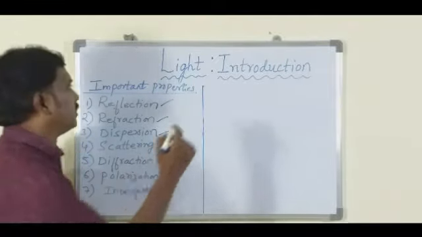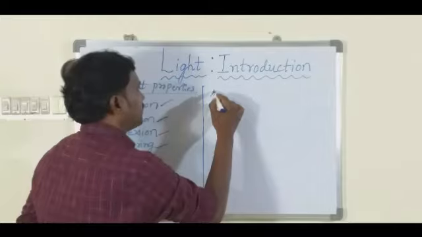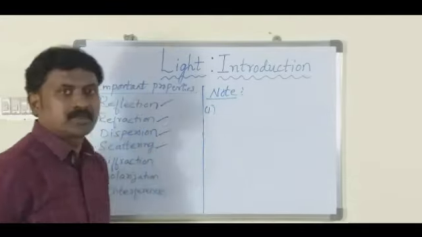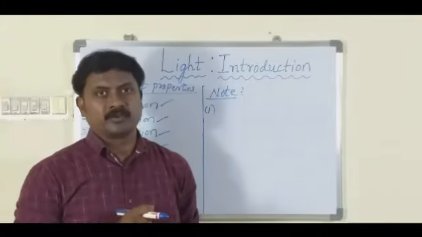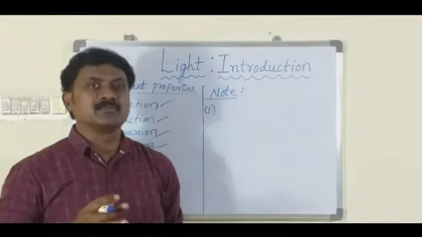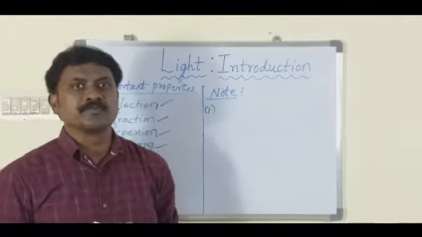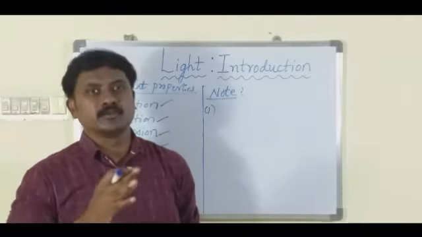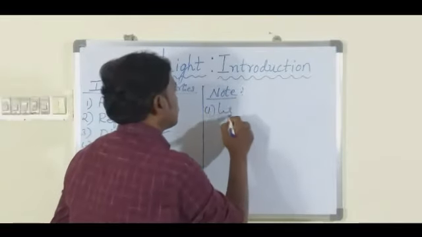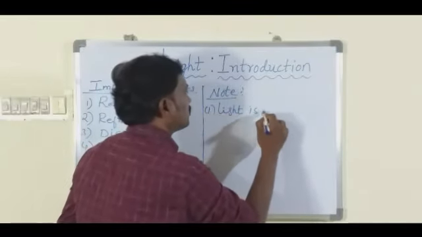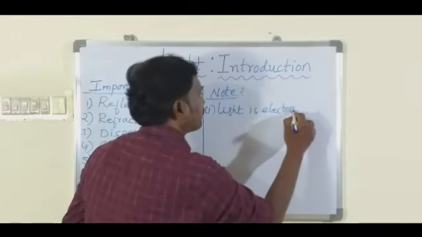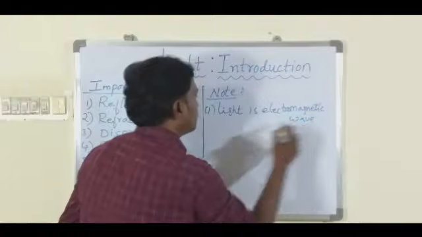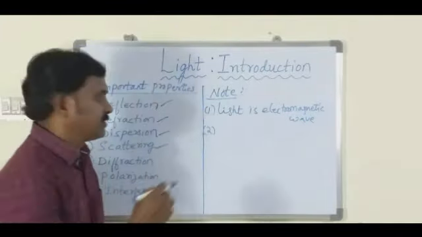Now let us see two important points related to light. Firstly, light is an electromagnetic wave. About electromagnetic waves we are going to study in the coming videos. That is, the wave doesn't require any medium to propagate. So light is an electromagnetic wave.